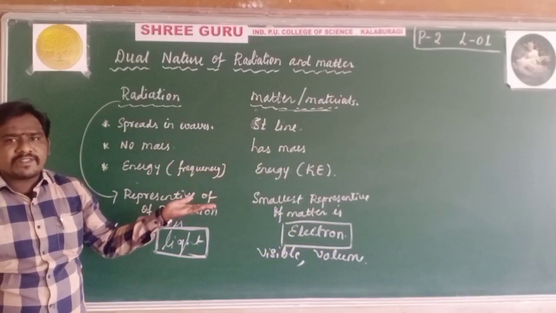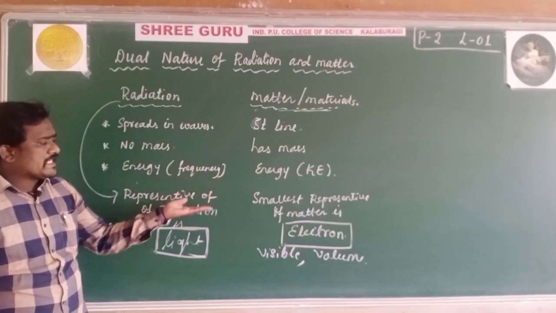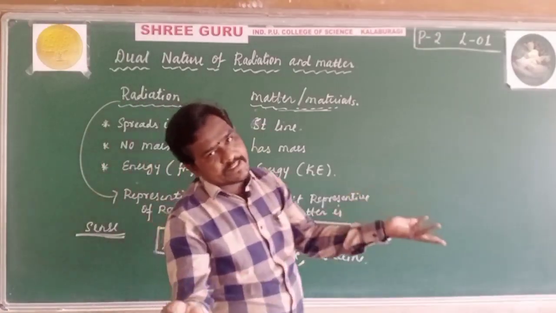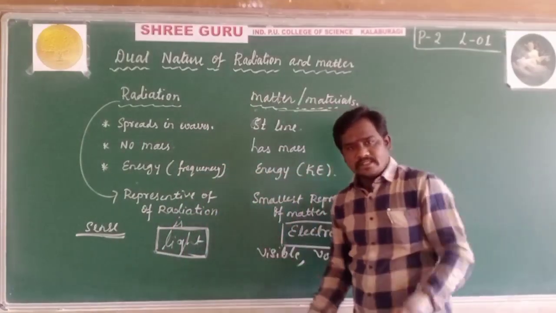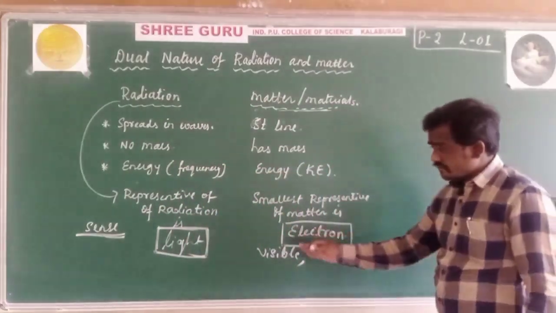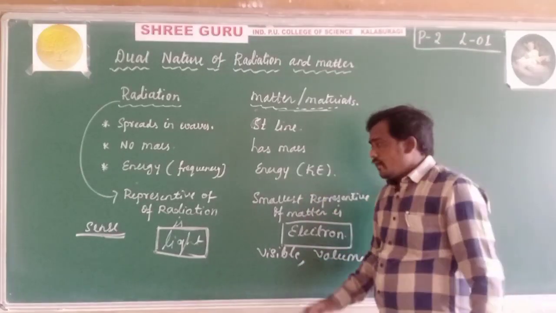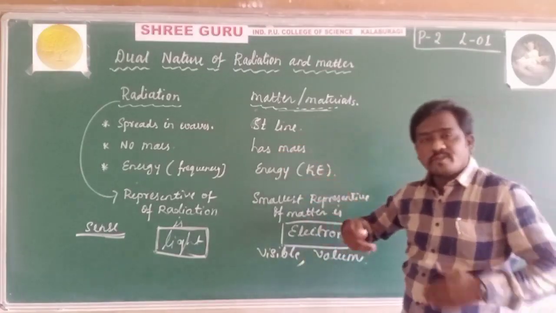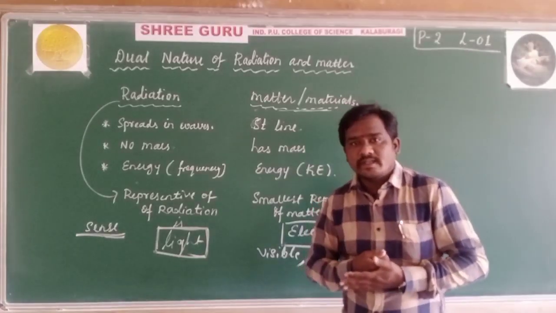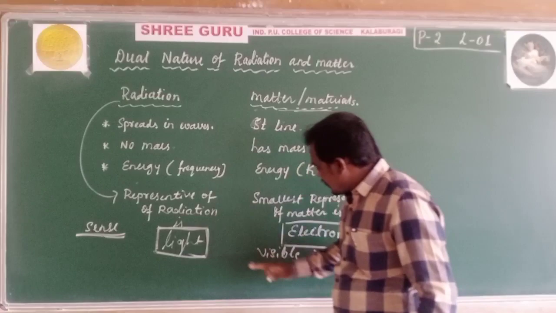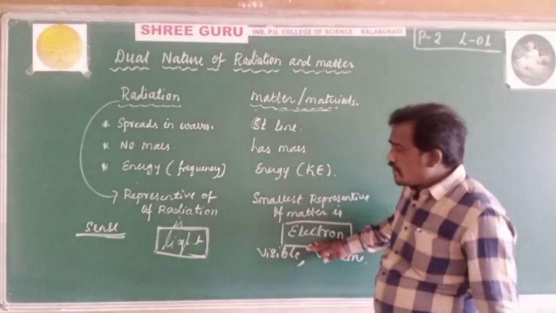For any type of material, suppose we consider a metallic surface, the metal has a certain volume. In that metal there are a number of electrons and a number of protons. We can see matter in the form of volumes, but radiations we can only sense, though we can find all the properties in the electron also.